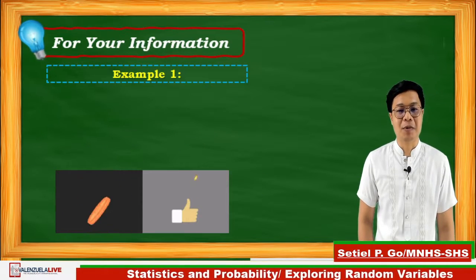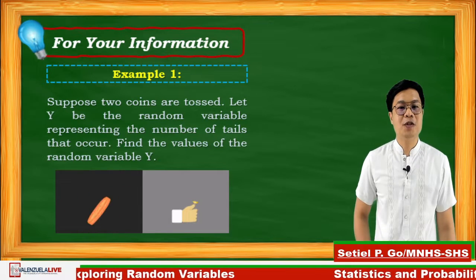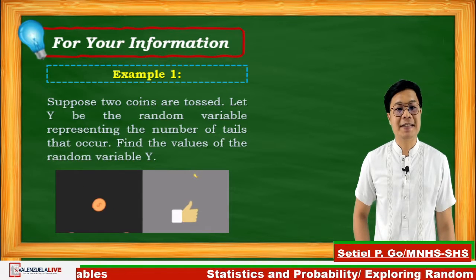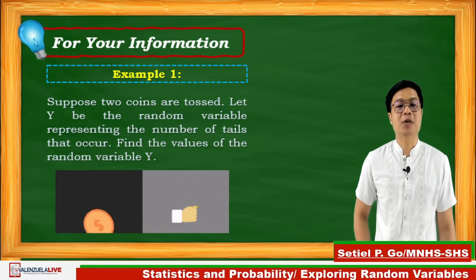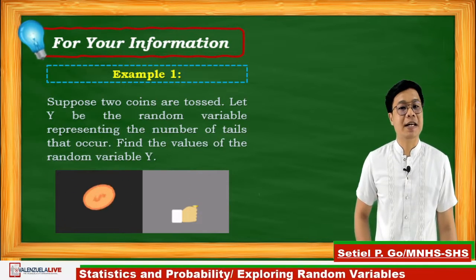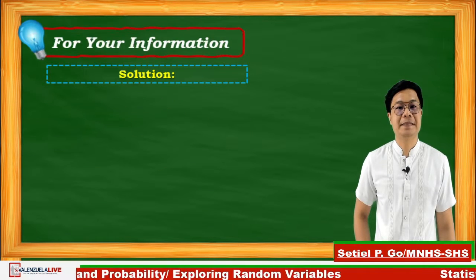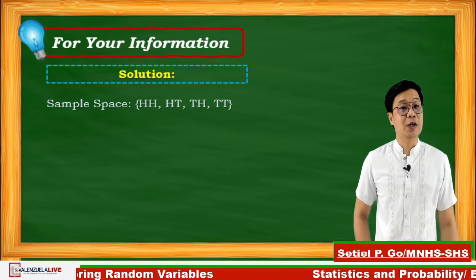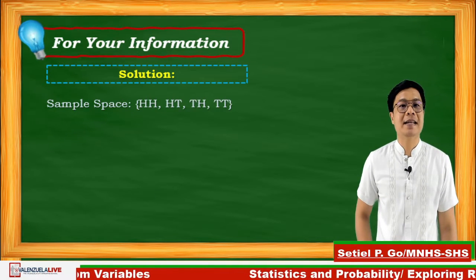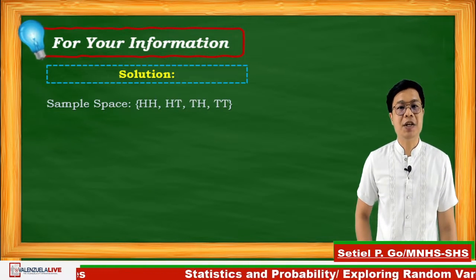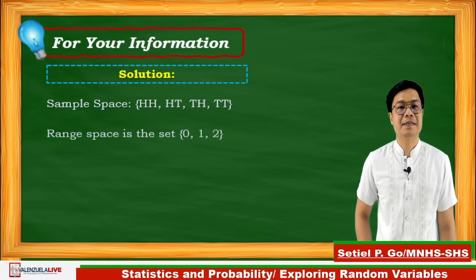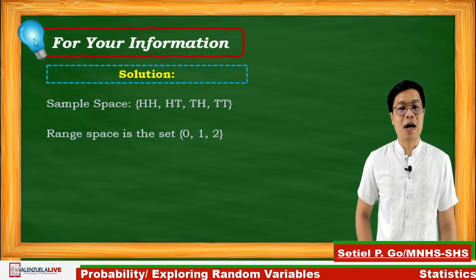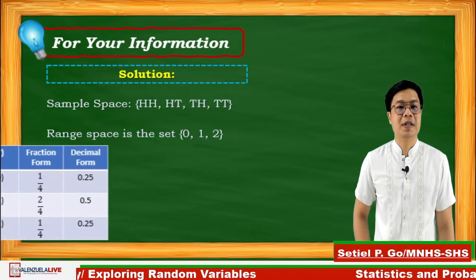Let's have example number 1. Suppose 2 coins are tossed. Let y be the random variable representing the number of tails that occur. Find the values of the random variable y. Let's have the solution. The sample space, using the tree diagram, we come up with HH, HT, TH, and TT. The range space is a set of 0, 1, and 2.